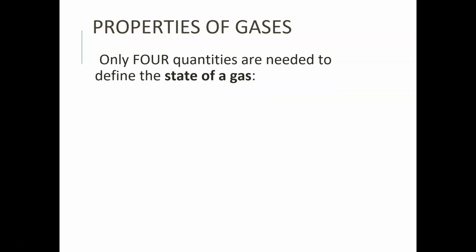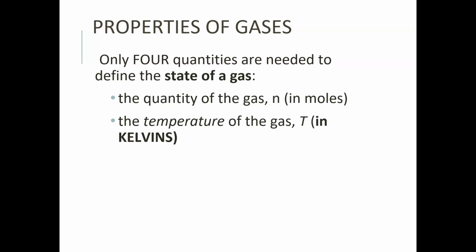So what are some properties of gases? Well, there are only really 4 quantities that we need to be worried about when we define gases. We want to know the quantity of the gas. That means the number of moles. We want to know how much gas is there. We want to know the temperature of the gas, but we have to be really careful because in this particular case, we need to make sure that the temperature is in Kelvin, because if it's not in Kelvin, then we have a chance of having negative values in places that we cannot have negative values.